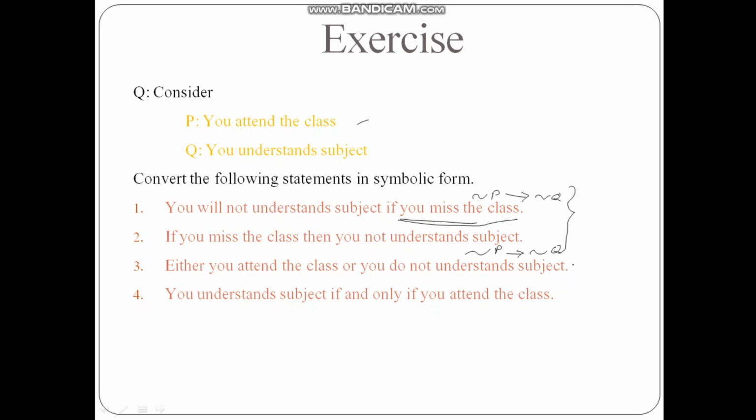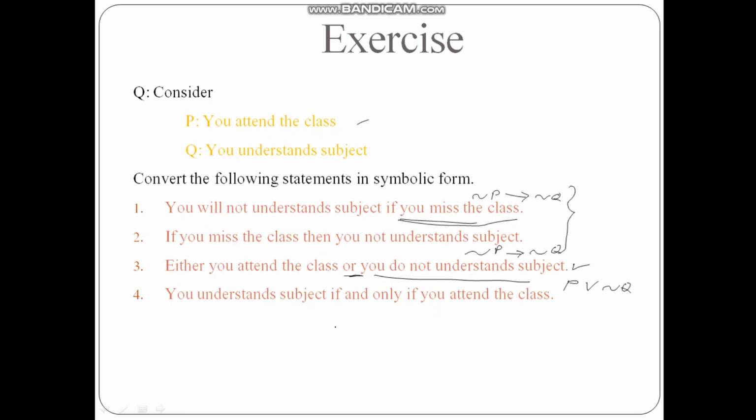Next one is either you attend the class or you do not understand the subject. So you attend the class is P, and this is an or statement, so it is a disjunction. Q is understand the subject, and not understand the subject is not Q. So this statement comes to be P or not Q.